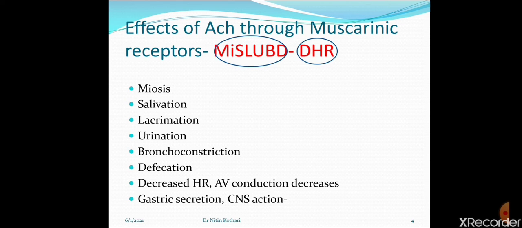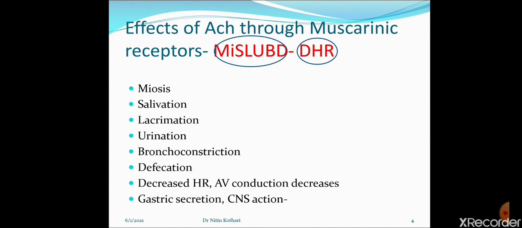Okay, decreased heart rate by acting upon the SA node causes the negative chronotropic action. Atrial contraction is decreased, that is called negative inotropic action, and AV conduction is delayed, that is called negative dromotropic action. So acetylcholine is a cardiac depressant drug.